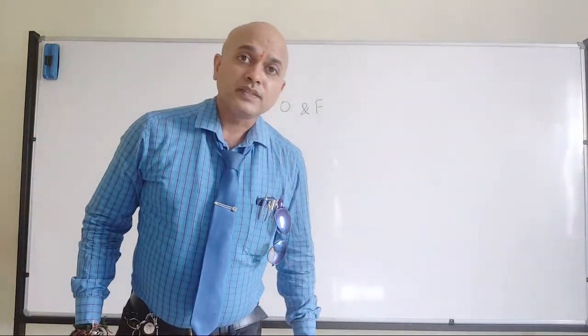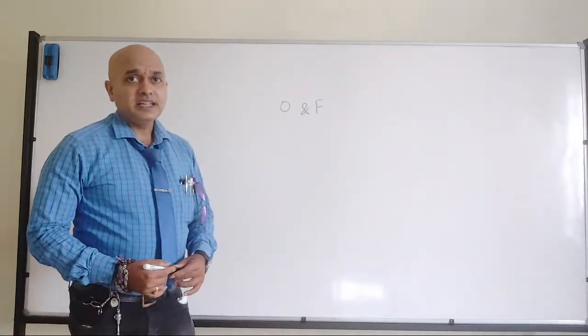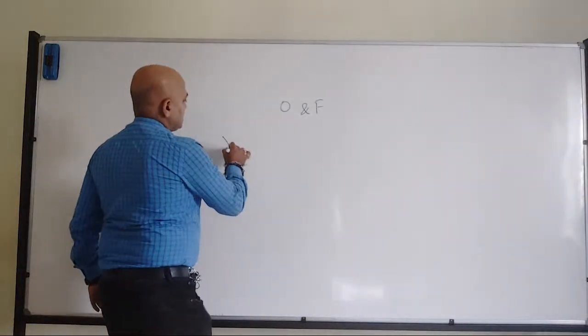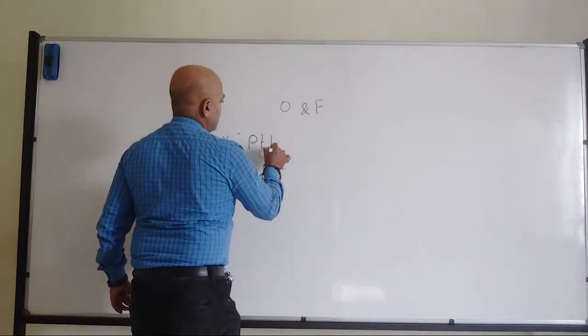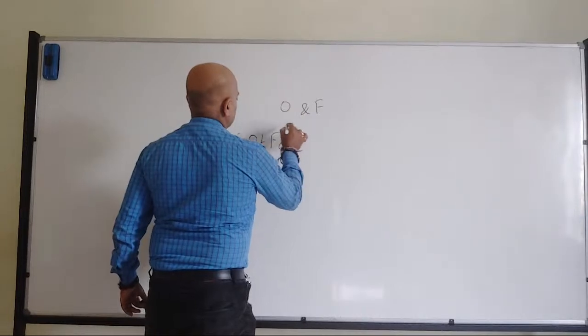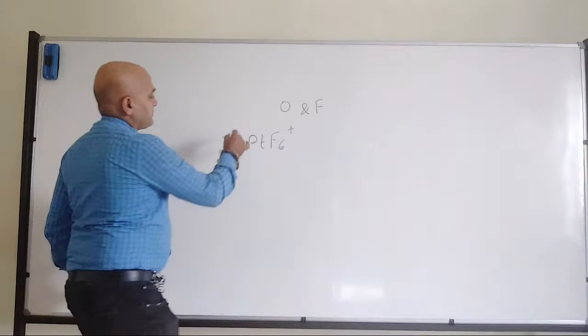Okay. Fine. So even whatever he synthesized, even that one was actually xenon platinum hexafluoride. Xenon platinum hexafluoride.